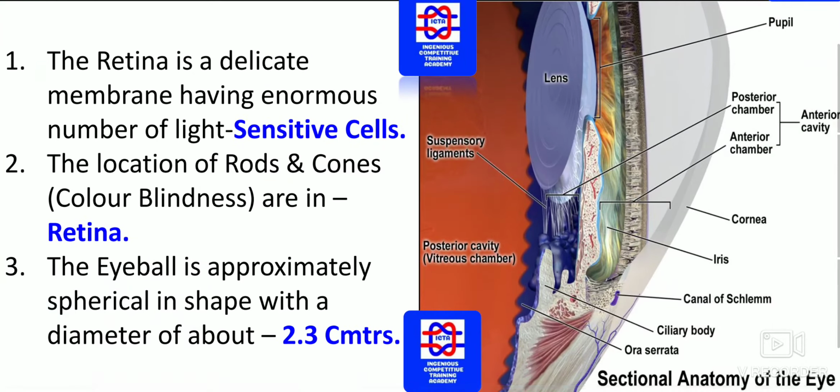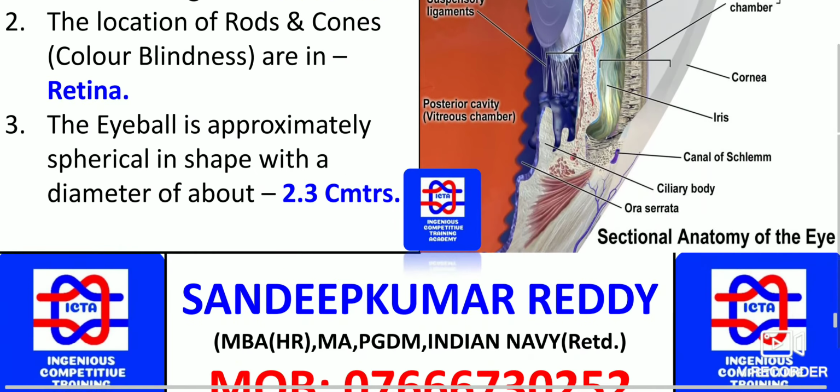Aqueous humor. The retina is a delicate membrane having an enormous number of light sensitive cells. The location of rods and cones, which are related to color blindness, is in which place? They are in the retina. So we should know where exactly the rods and cones are. Color blindness is for the cones, and what about the rods? You comment on this section. The eyeball is approximately spherical in shape with a diameter of about, what diameter is it? 2.3 centimeters is the whole diameter of the eyeball.